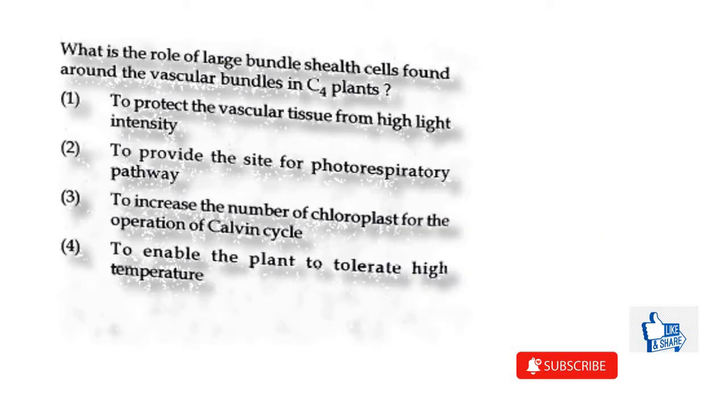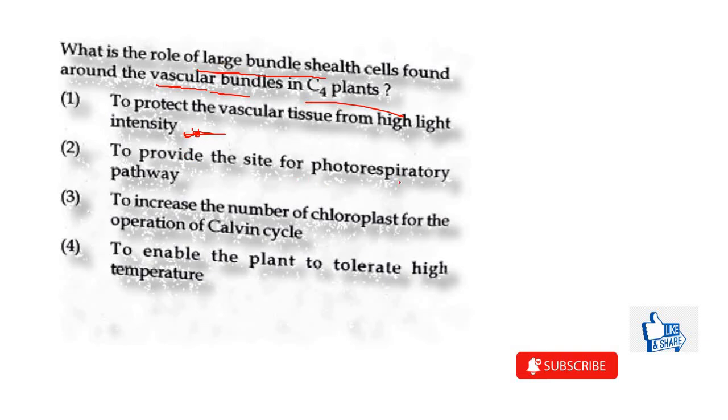Then the next question, what is the role of large bundle sheath cells found around the vascular bundles in the C4 plants? So the first point that I have given is to protect the vascular tissue from high light intensity. This doesn't sound to be a proper valid reason for the role of the large bundle sheath cells. So let's see the other statements that are there.